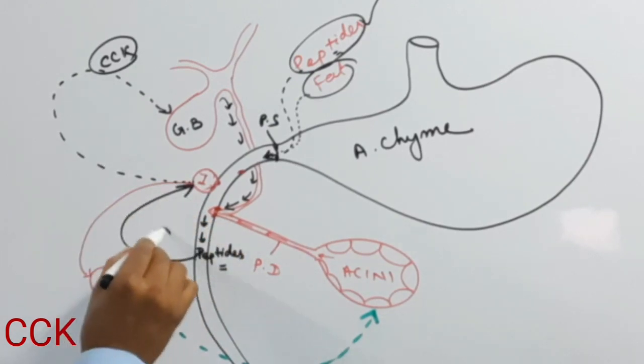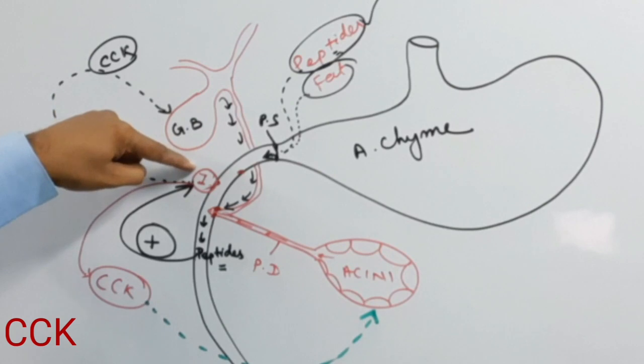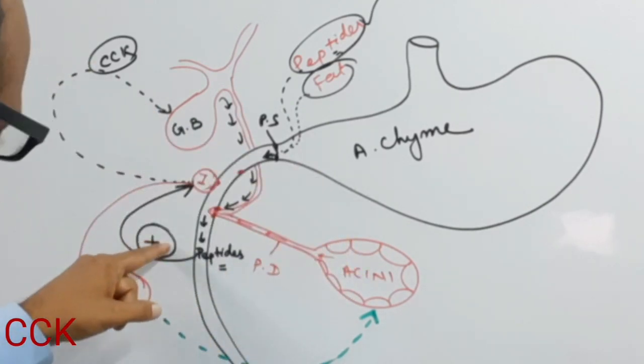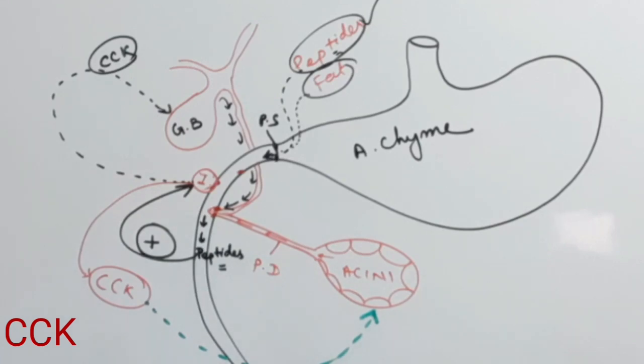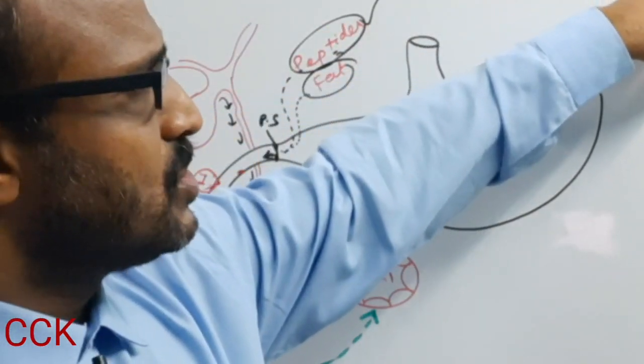So this is the positive feedback. As much as peptides are produced, that much the I cells are activated, and this is known as positive feedback. So this is the whole story of cholecystokinin.